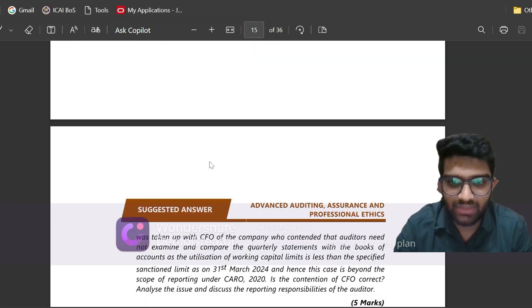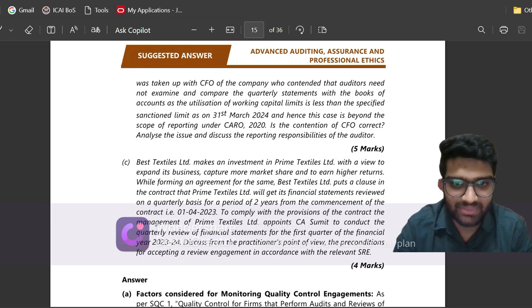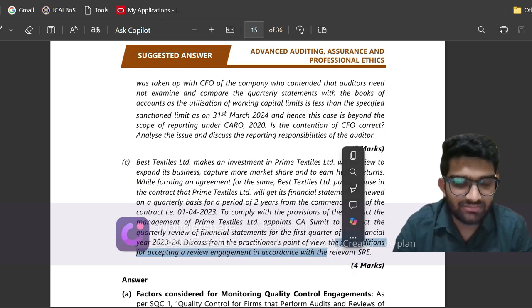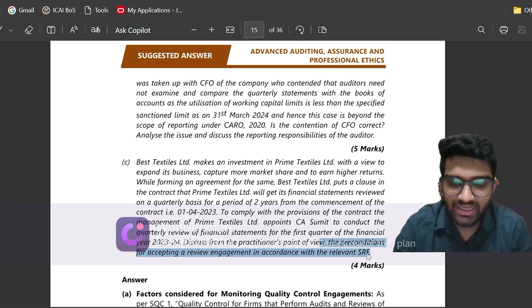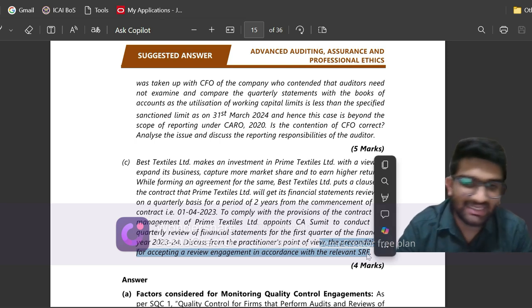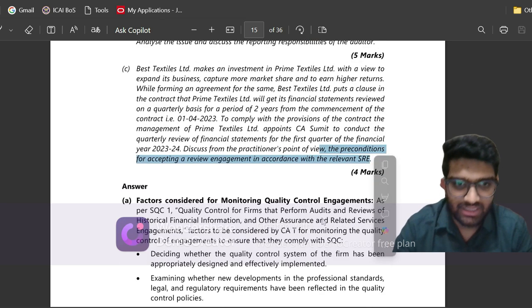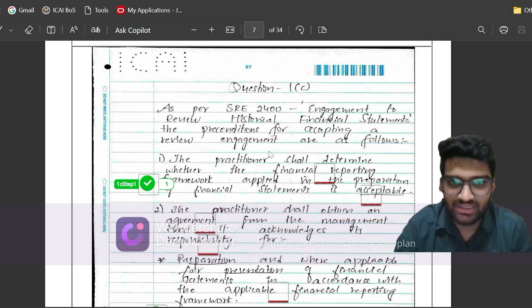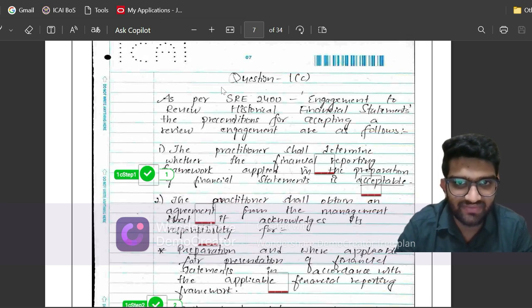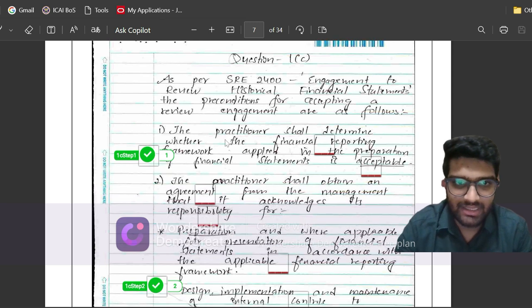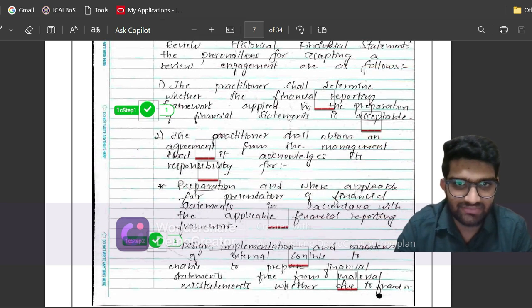So question 1c is about the preconditions for accepting a review engagement. Now it is very tricky here. The preconditions for accepting a review engagement are exactly the same as preconditions for audit. So let us see what I have written. So I have given the reference of SRE 2400, engagements to review historical financial statements, and I have given that these are the preconditions.